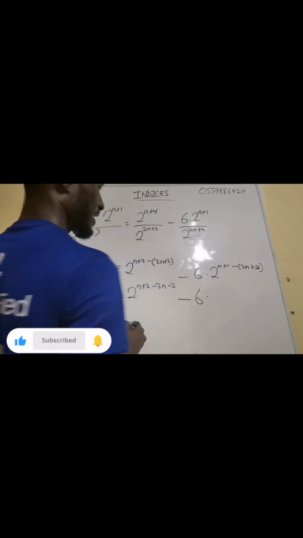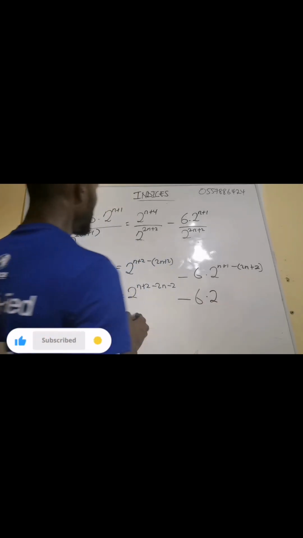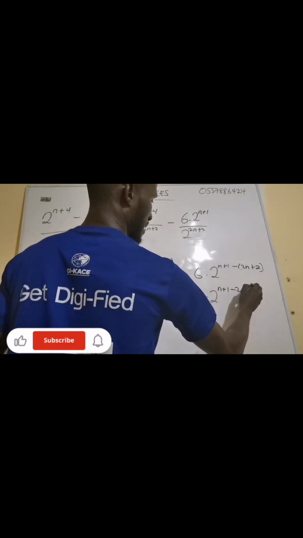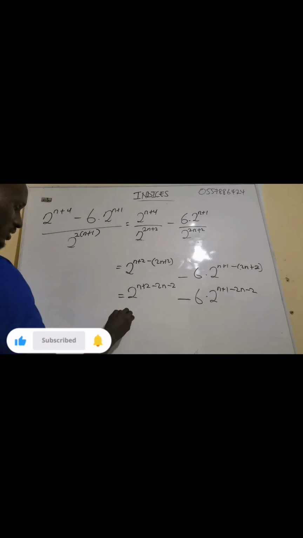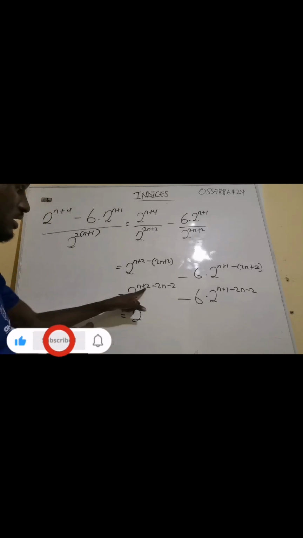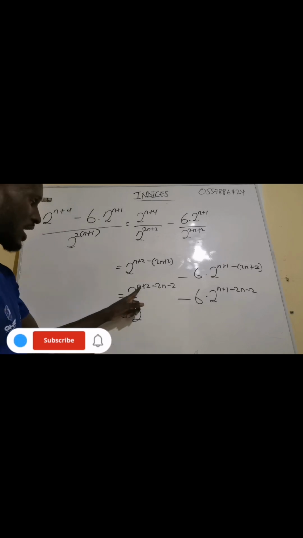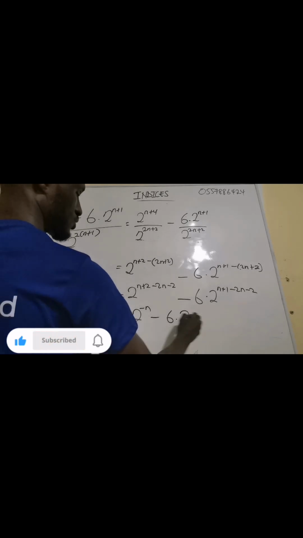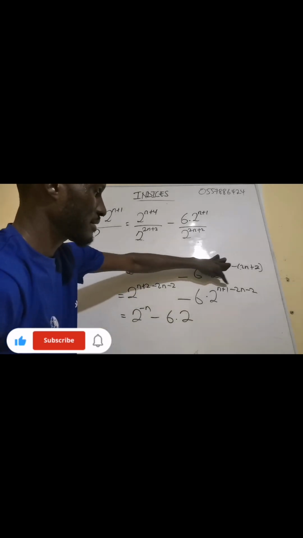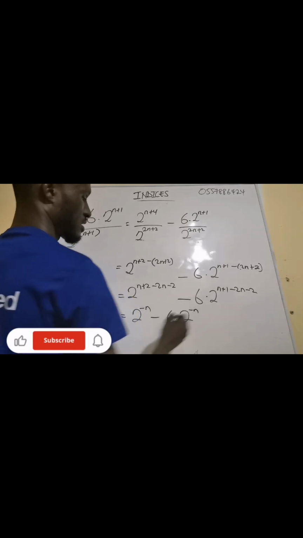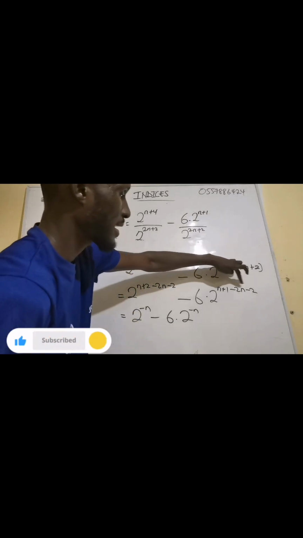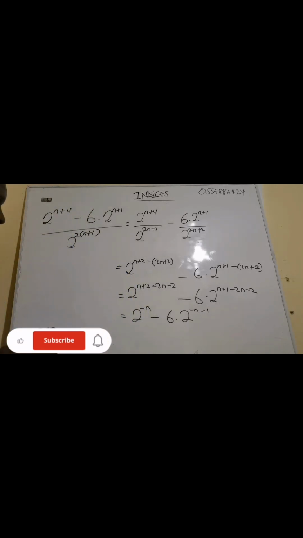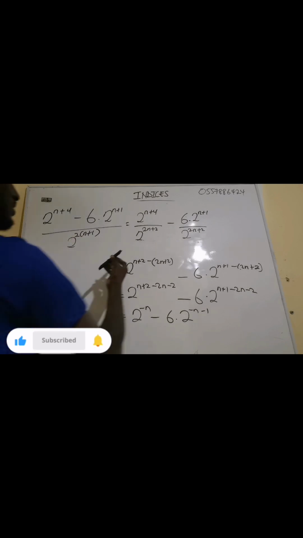We have 6 multiplying 2. Expand this one. We have n plus 1 minus 2 and minus 2. Now you see 2 minus 2 will give us 0. N minus 2n will give us minus n. Minus 6 multiplying 2. N minus 2n will give us minus n. Plus 1 minus 2 will give us minus 1. We are still solving. Now let me continue from here.